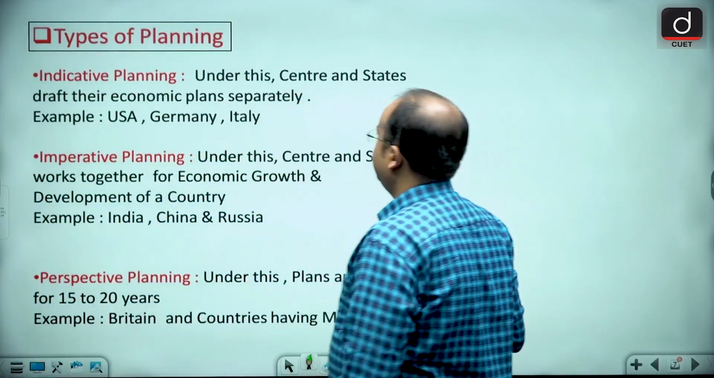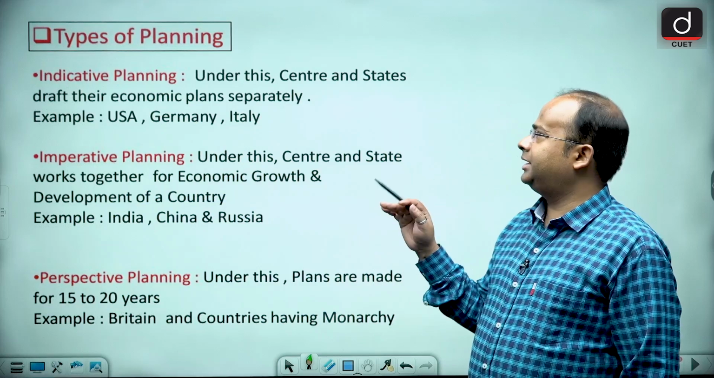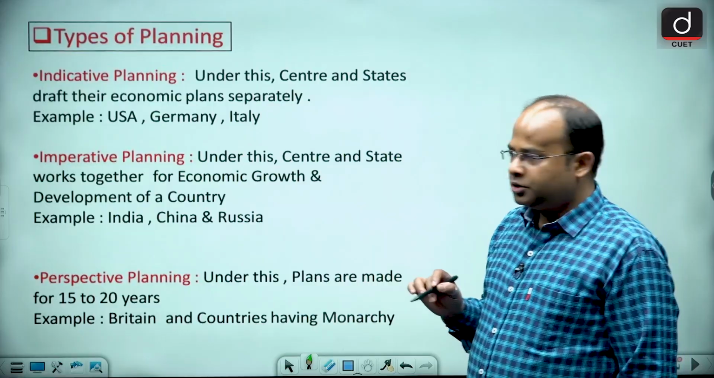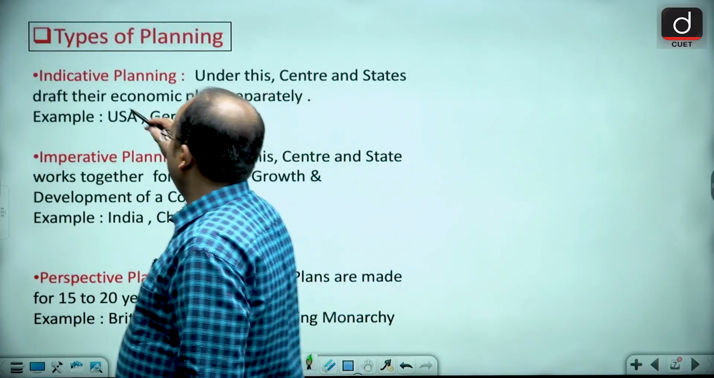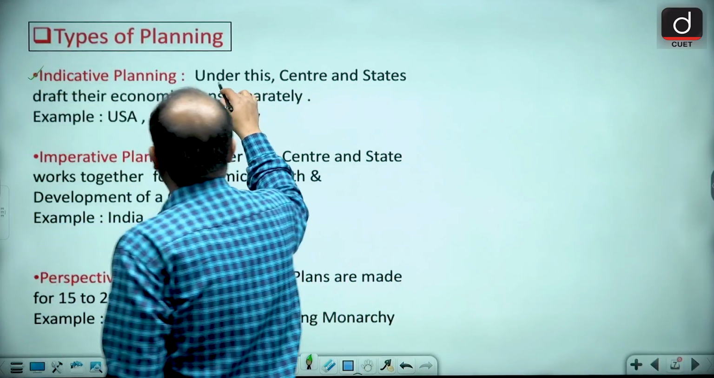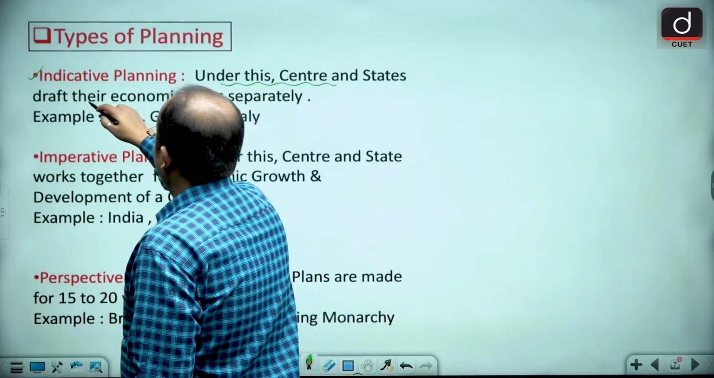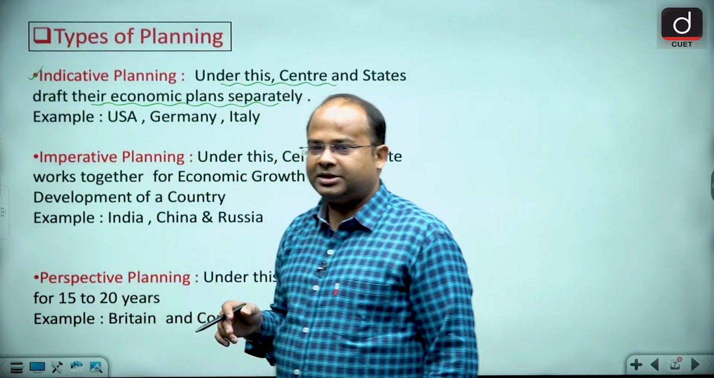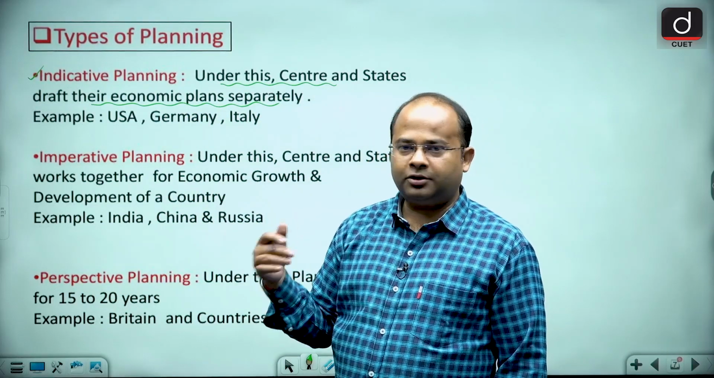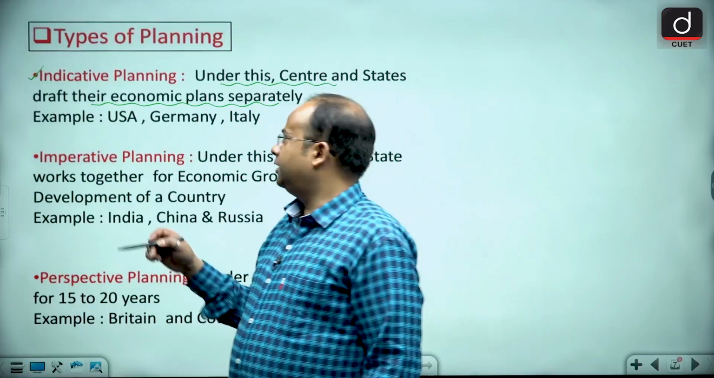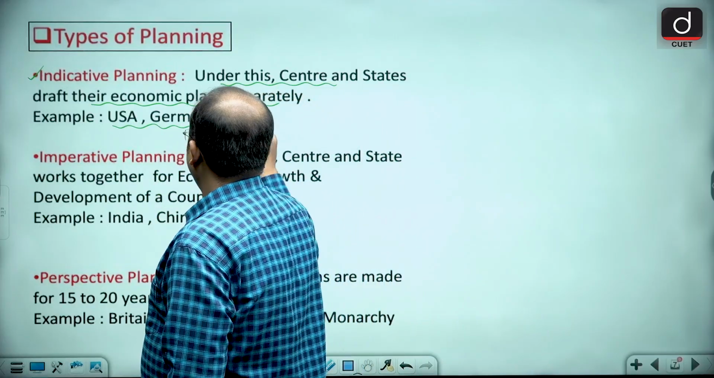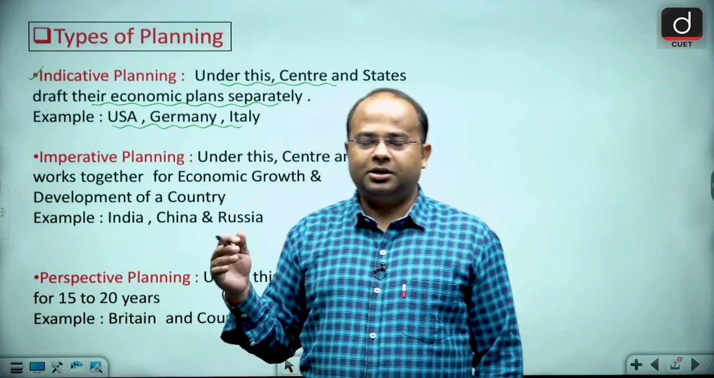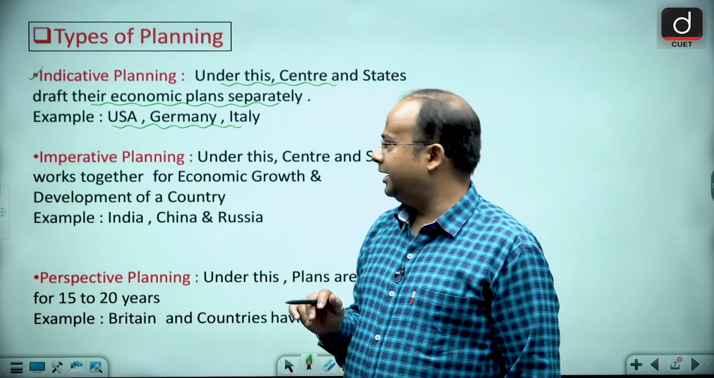Indicative planning is that plan where the center and the state draft their economic plans separately. So the center will draft the economic plan separately and the state will draft the economic plan separately. Like USA, Germany, Italy, where you have the autonomy of the state, there you will find this indicative planning.